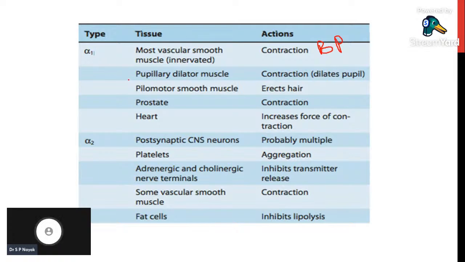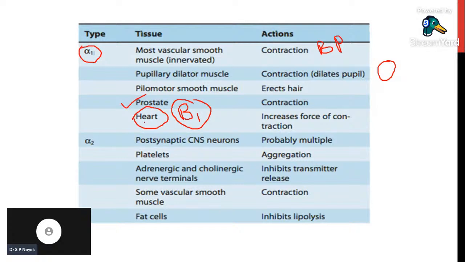As I told, alpha 1 is also present in the eyes. When alpha 1 is activated in the eyes, it causes dilation of the pupil, or mydriasis. It is also present in hair follicles and in the prostate gland, and very less commonly in the heart. In the heart, we have the beta 1 adrenergic receptor; the alpha 1 adrenergic receptor is less commonly seen, but beta 1 is very commonly seen.